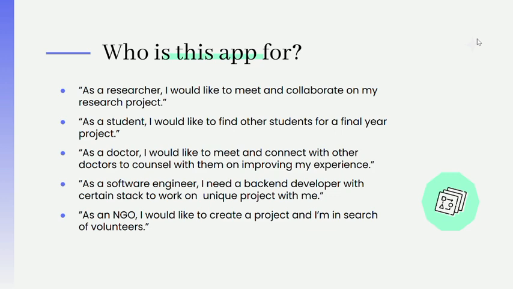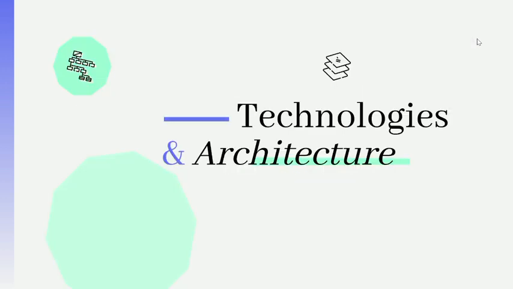So if you would love to work on a backend project and you want to look for backend engineers, or maybe on a full stack and you want to work with a front end, it's for you. NGOs are also invited. For students who love to work on school projects or academic research, this is for you. And of course, meeting other people and gaining experience also fuses into the entire process.